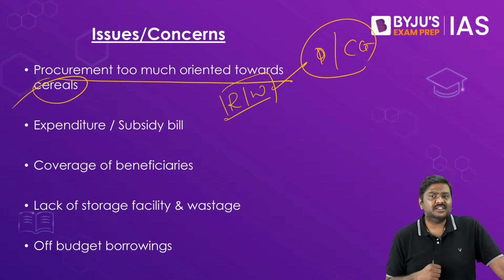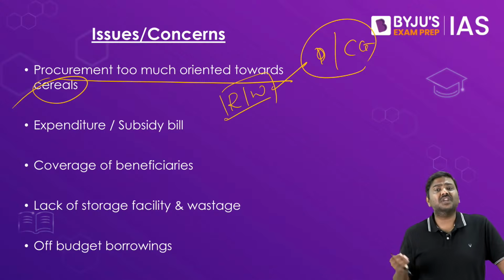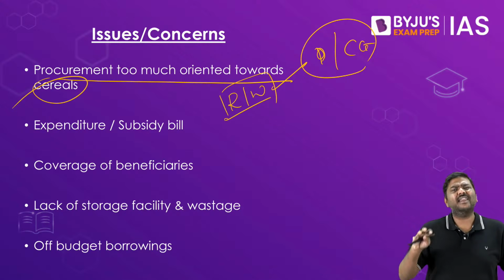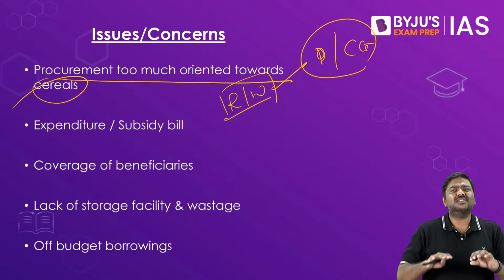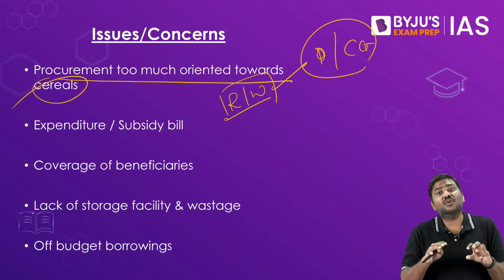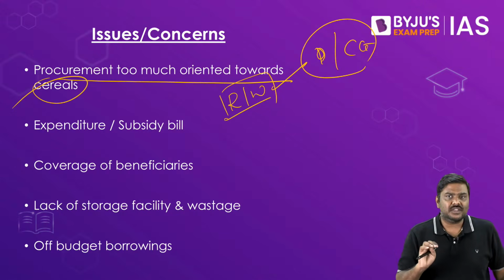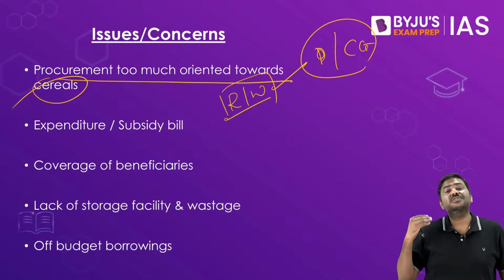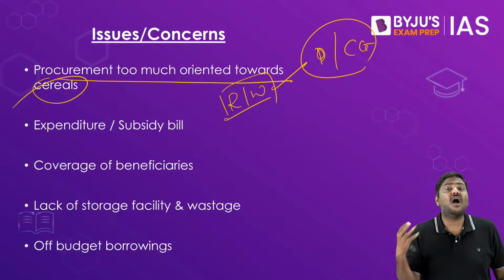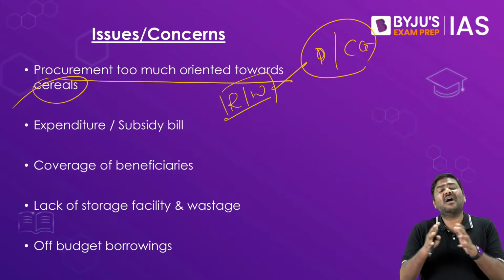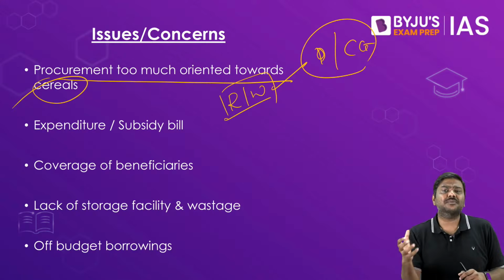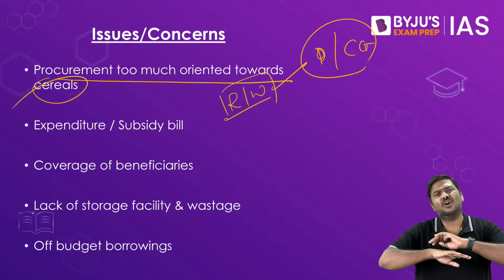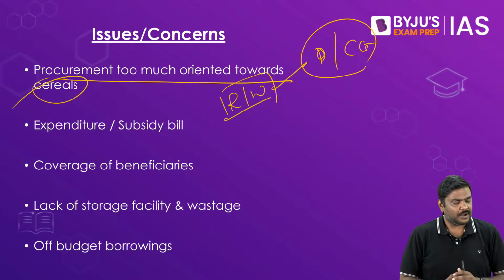What about oil seeds? What about other commercial crops? Procurement is very, very less, and that too under the PDS generally the center doesn't procure them. But having said so, please understand this. Now the government has announced a new scheme called the PM Asha scheme. Under that various other types of crops are also being procured, but it has not been very, very successful so far.